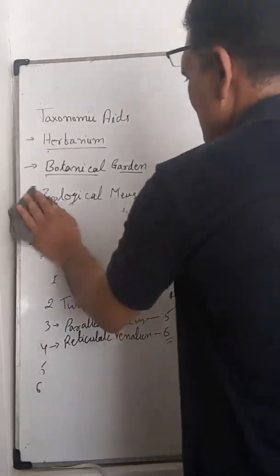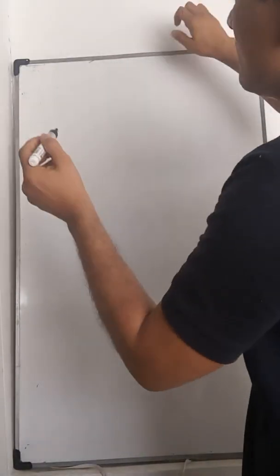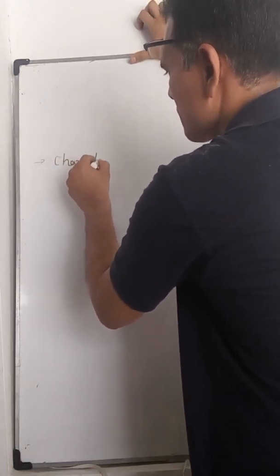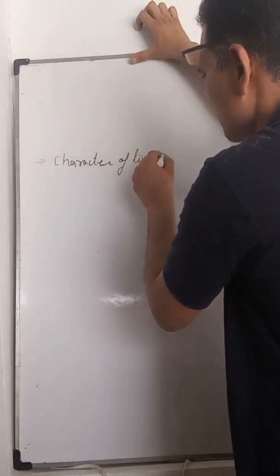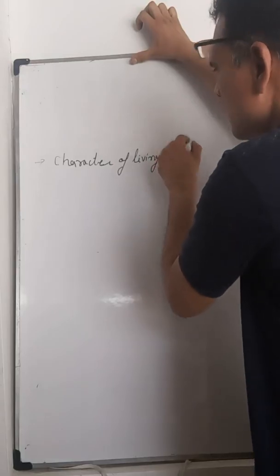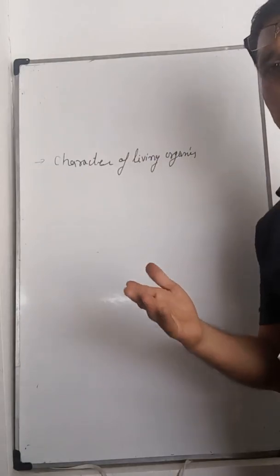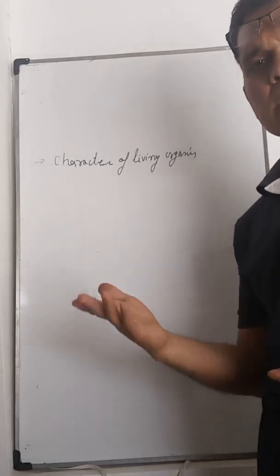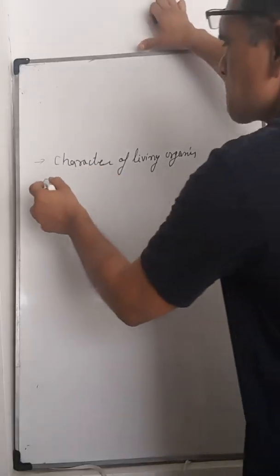Now we just revise this chapter. The chapter is over. We revise the chapter. What did we study? First, the characters of the living world or living organisms. Different characters we studied of living organisms, that is definite shape, metabolism, consciousness, development, growth, excretion, digestion, locomotion. These characters we studied.